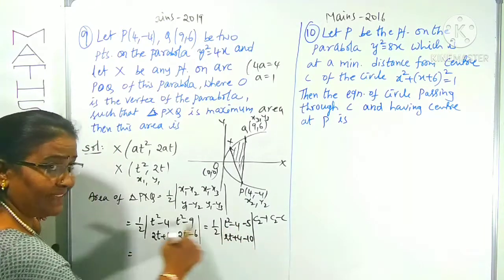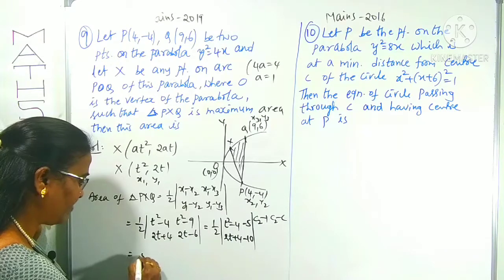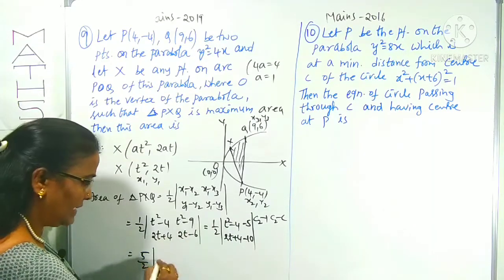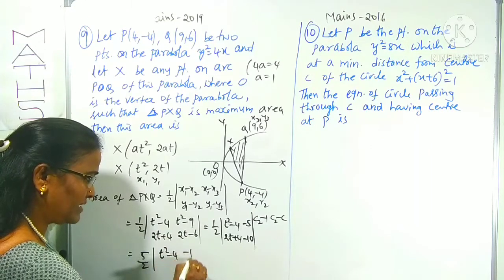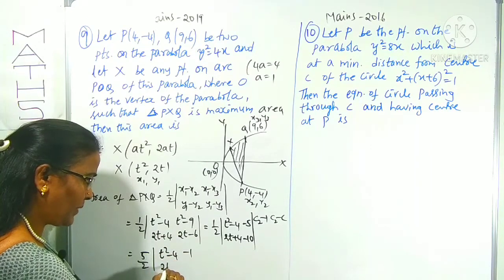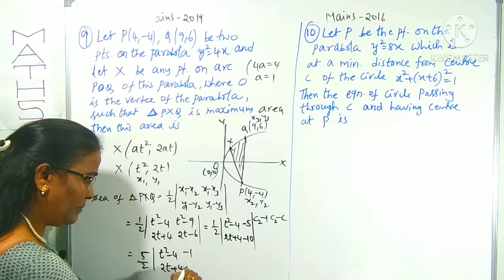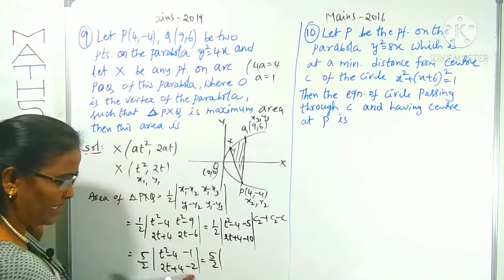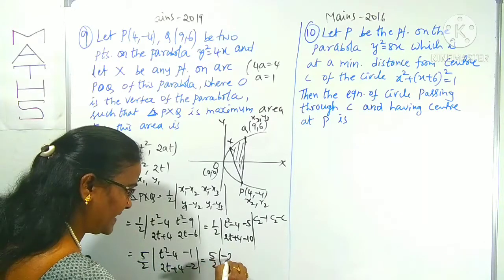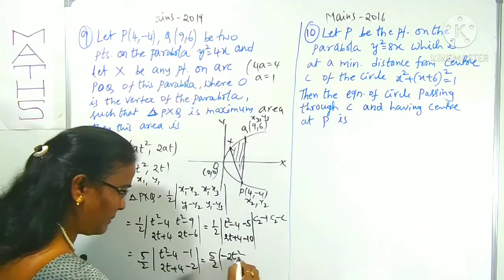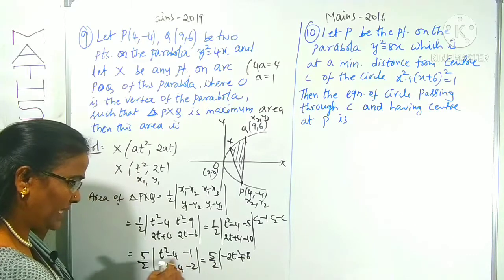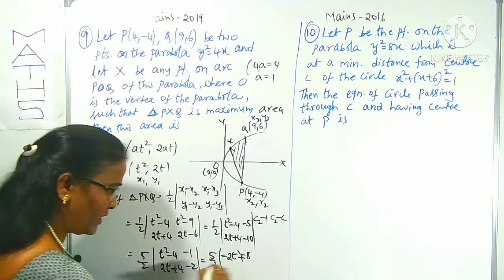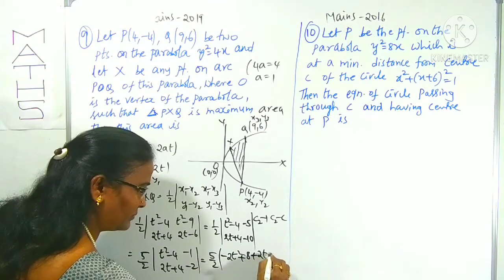Again we can take 5 common for our convenience, so 5 comes outside. It becomes 5 times the determinant with rows t square minus 4, minus 1 and 2t plus 4, minus 2. Expand: 5 by 2 times AD minus BC, which is minus 2t square plus 8, minus (minus 1) times (2t plus 4), that is plus 2t plus 4.